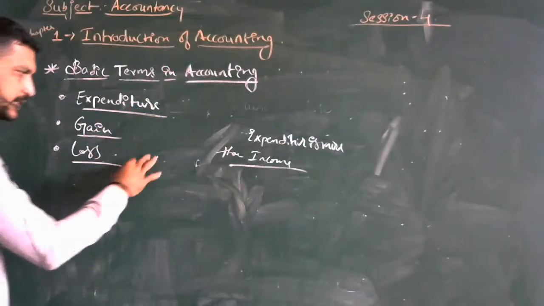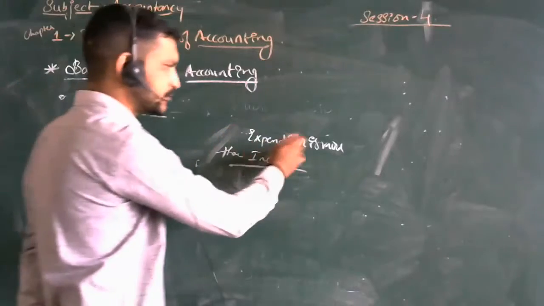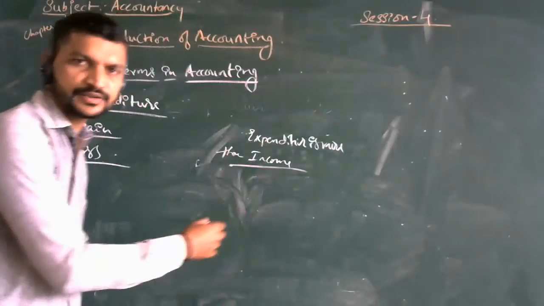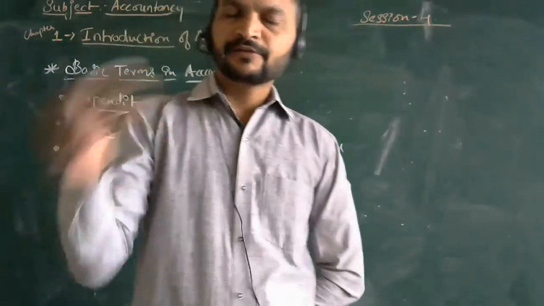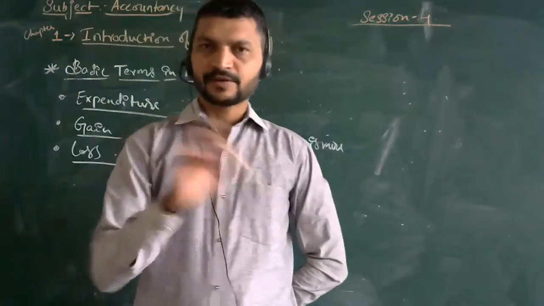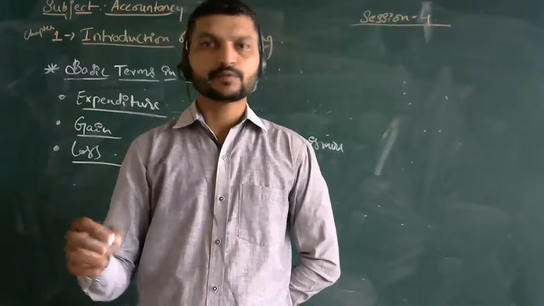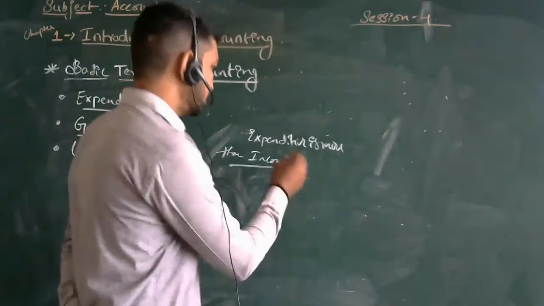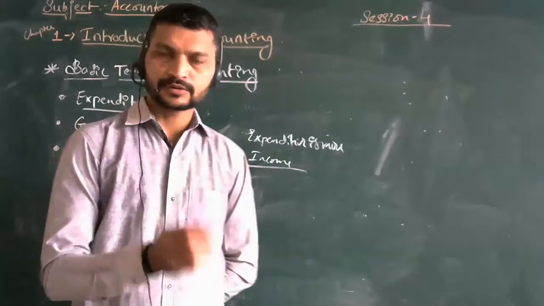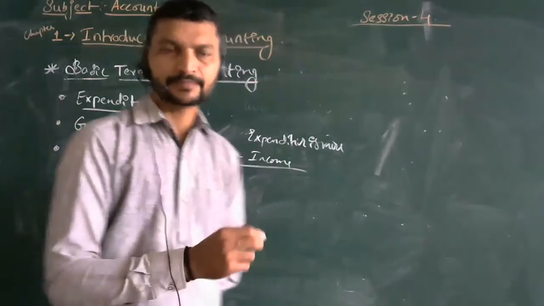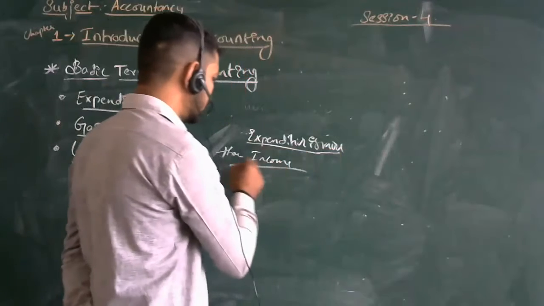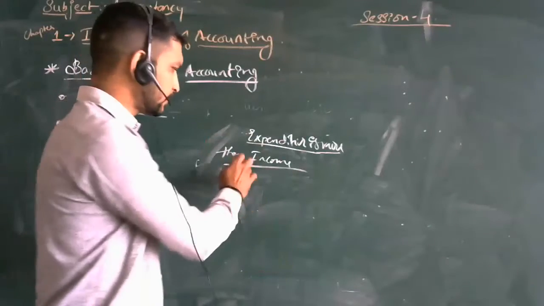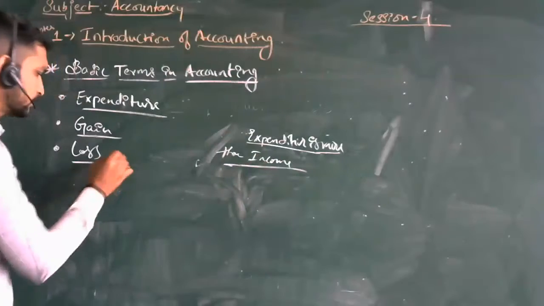In our present situation, we are going to consider this: expenses or expenditure are more than the income, that time we get a loss. In future classes we will have the adjustments, and as per the adjustments many things will come. For now, in accountancy, if the expenses you make are more than the income, we call it a loss in the business.